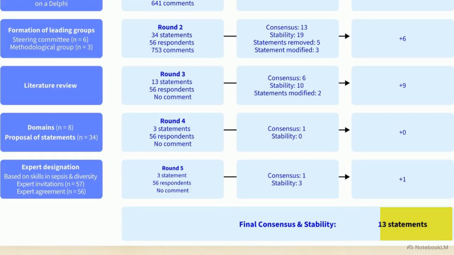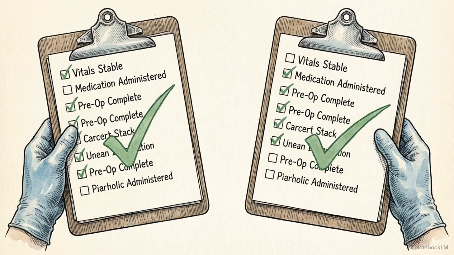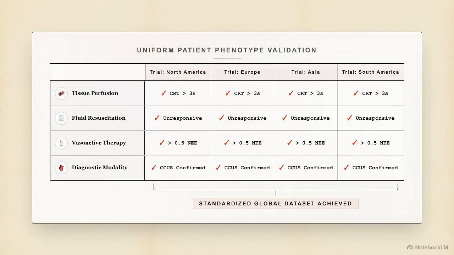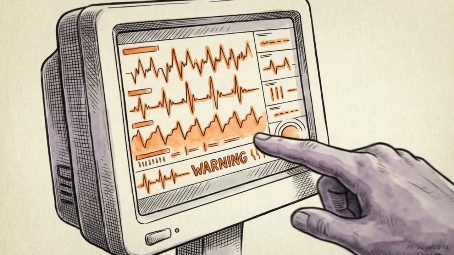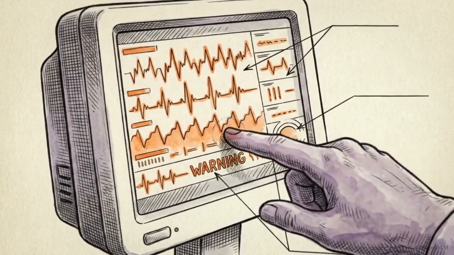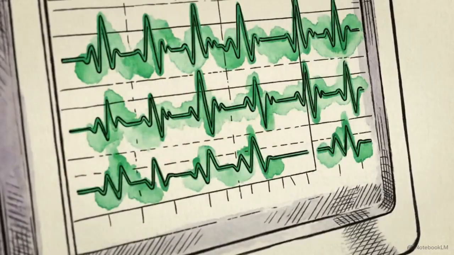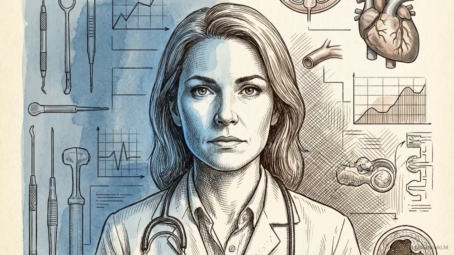By adopting this precise phenotype, clinical researchers can finally design randomized controlled trials that enroll the exact same patient populations, allowing data to be accurately compared across borders. For intensivists, it provides a highly specific trigger point, dictating exactly when to abandon standard algorithms and initiate targeted salvage therapies. This consensus establishes refractory septic shock as a rigid, measurable, and targetable physiological state.